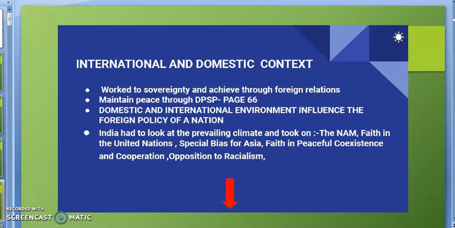So in 1947, when India became independent, at that time the international context was very challenging because the world had seen the Second World War. In 1945 it ended, so it was a devastating war. So the world faced this challenge of war, and there was the issue of reconstruction. Then the world was divided into two power blocs, the USA bloc and the USSR bloc.